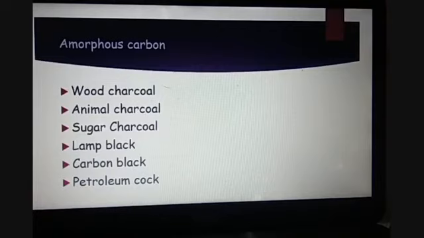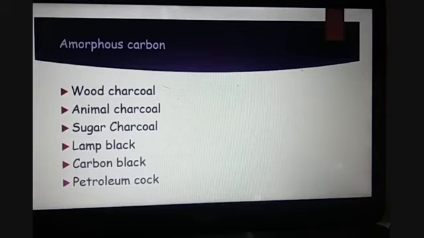Even the crystalline forms of carbon have different physical properties because of the differences in their structures. As we have seen, carbon in the form of diamond has no free electrons and takes a three-dimensional geometry in which carbon is arranged in a tetrahedral fashion.